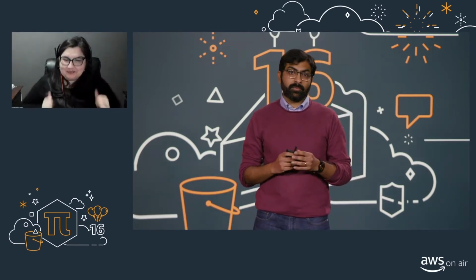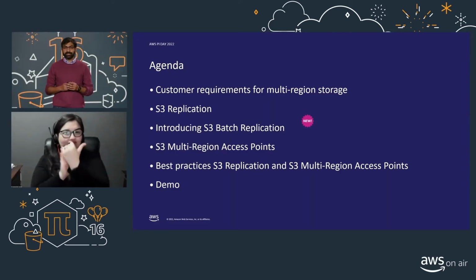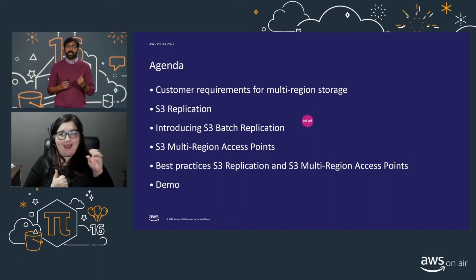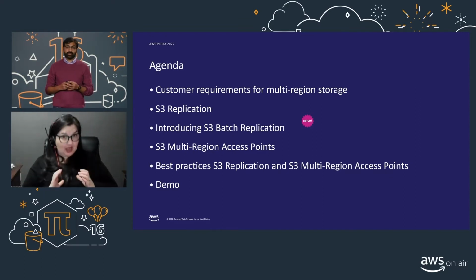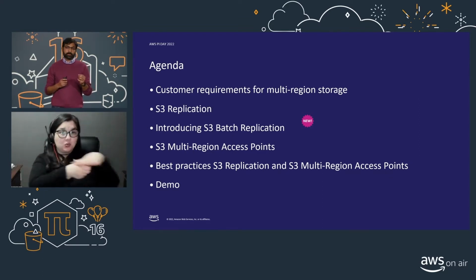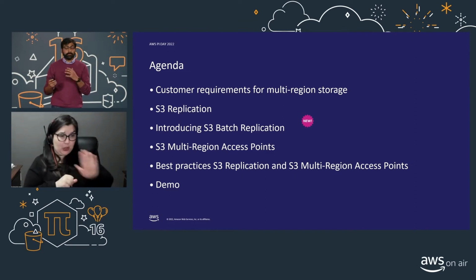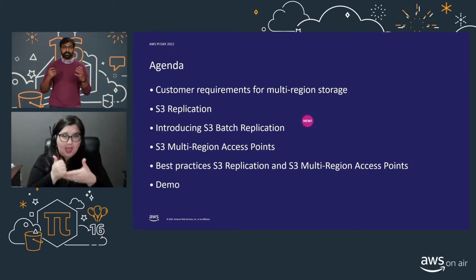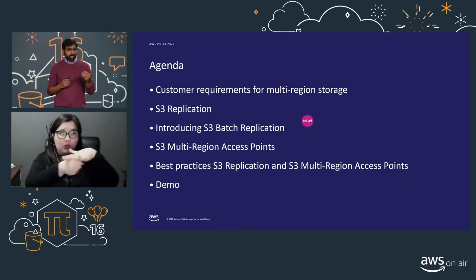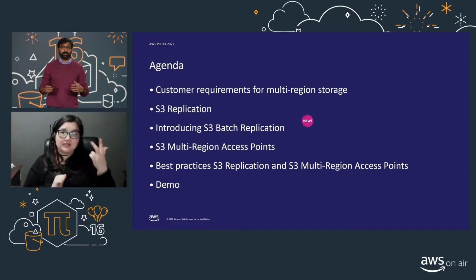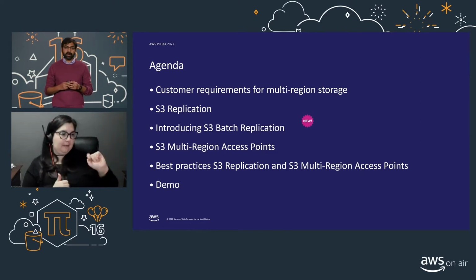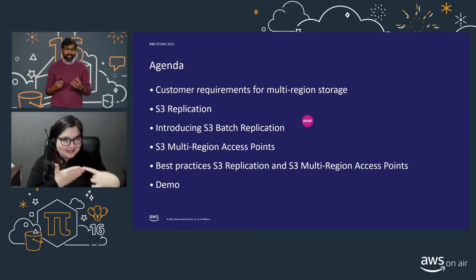So our agenda today, we're going to start with our customers first, just as we do at Amazon. And we're going to discuss some of the requirements that a specific customer has in building multi-region storage architectures. So we're going to use this customer's problem as a framework for us to cover the features that Amazon S3 provides and help guide us through how we can build a multi-region storage architecture. So we'll look at S3 replication, which forms the foundational building block of building multi-region storage in S3. We'll introduce a new feature called S3 Batch Replication that we're really excited to talk to you about, which allows you to replicate your existing data.